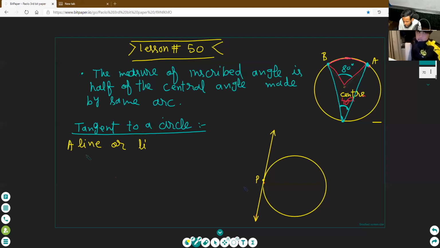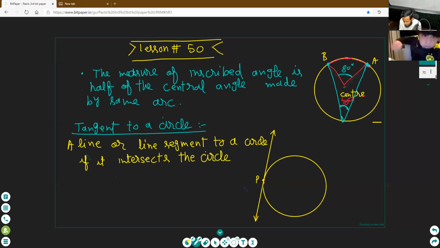A line segment to a circle is tangent if it intersects the circle exactly once.